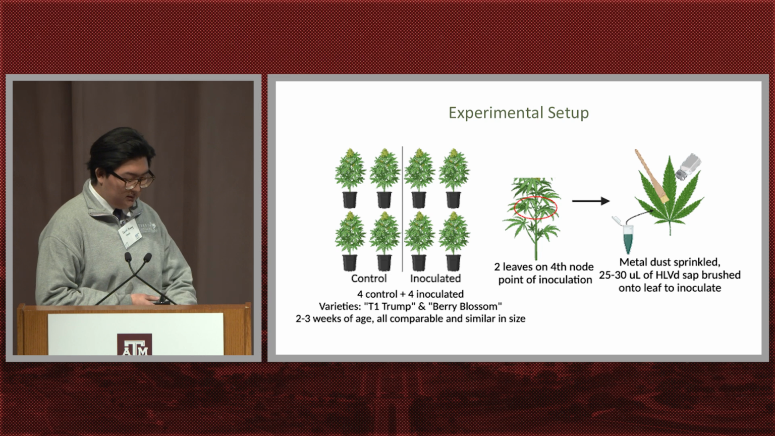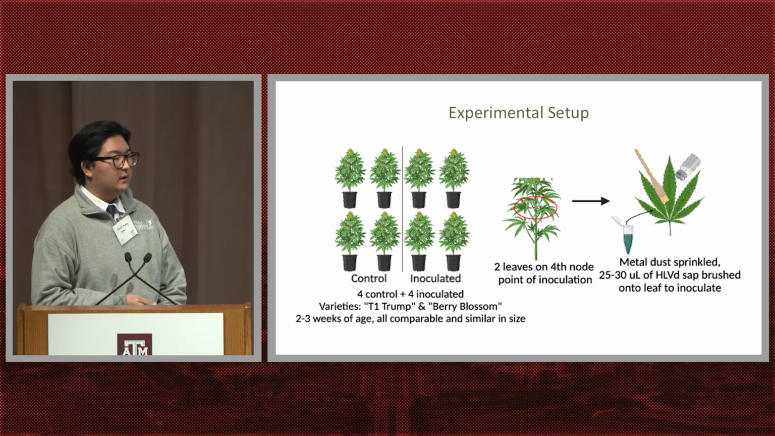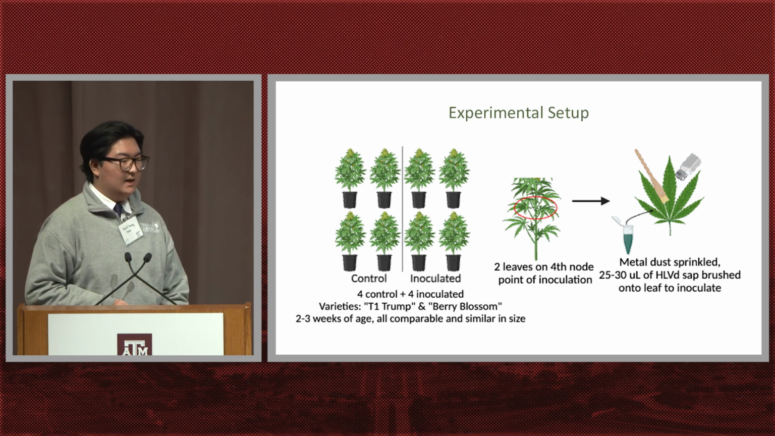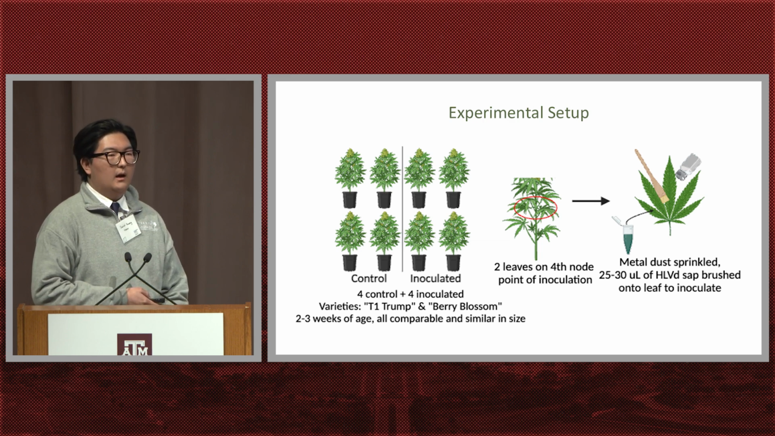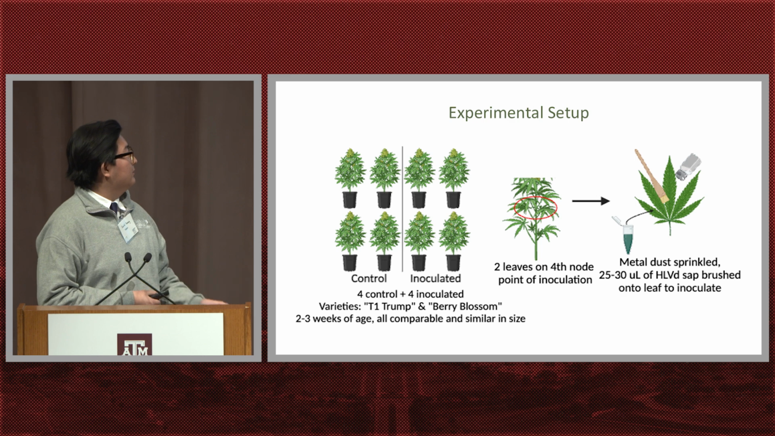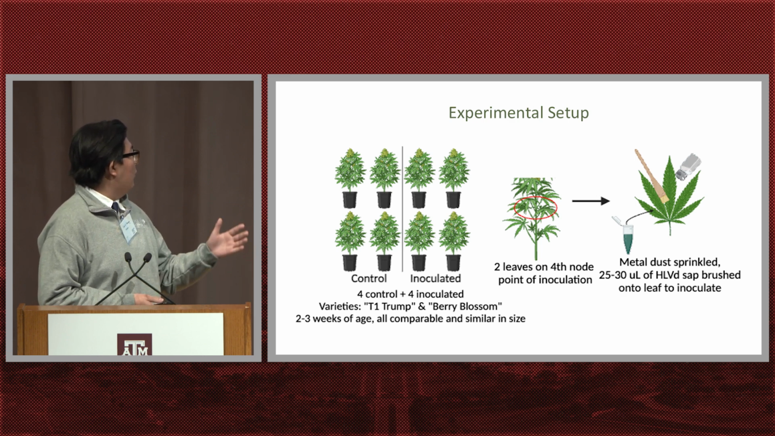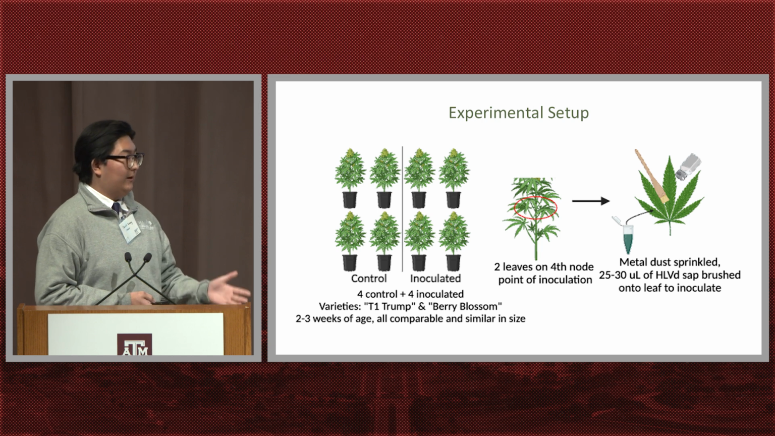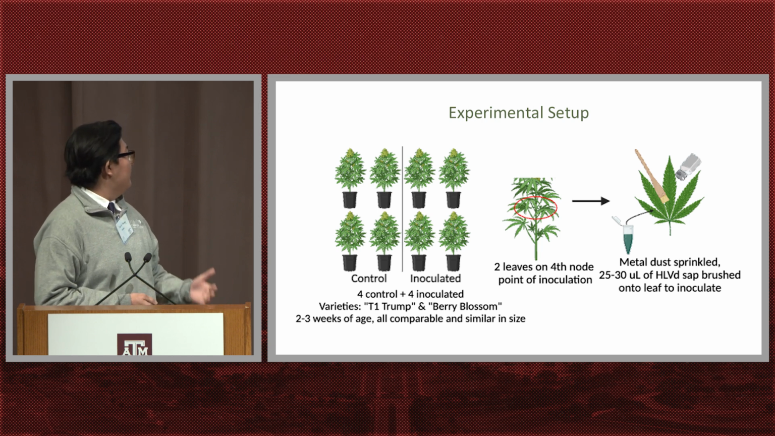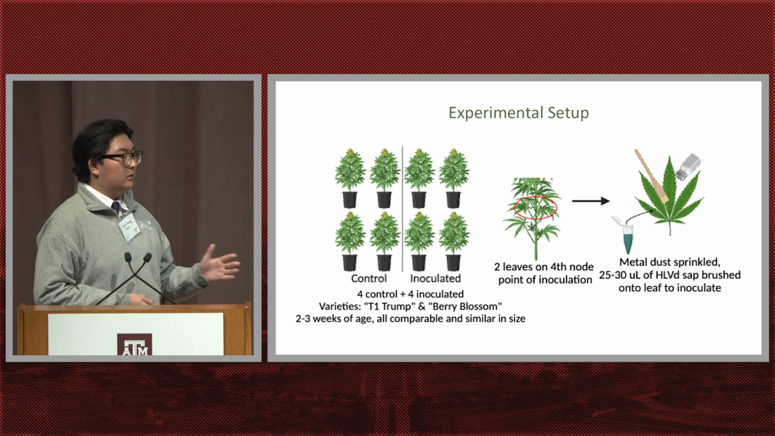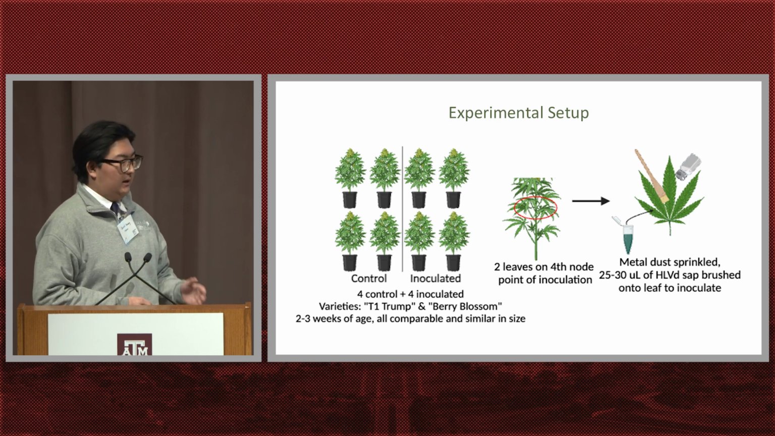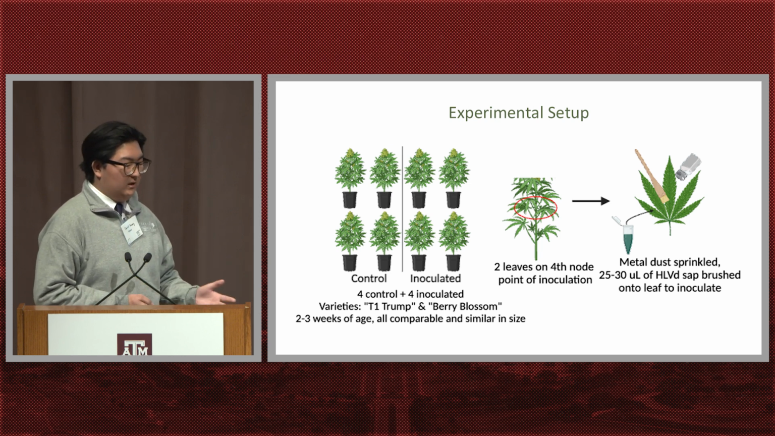So my experimental setup. We focused a lot during the summer on plant maintenance, as foundational plant maintenance is key to having very constant and very replicable data. With my experiment, we had 8 plants in total, 4 controls and 4 inoculated, and the varieties we used were titled T1 Trump and Berry Blossom. They were all around 2 to 3 weeks of age and comparable in size. This is a key consistency within the project.